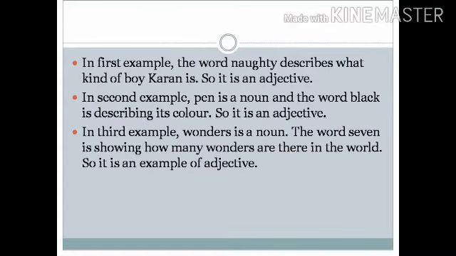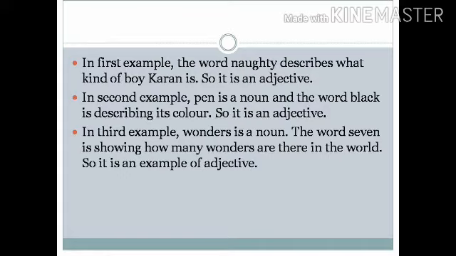So, let's see why the underlined words are called adjectives. In the first example, the word naughty describes what kind of boy Karan is. So, it is an adjective. While in the second example, pen, which is a noun, is being described by the word black.